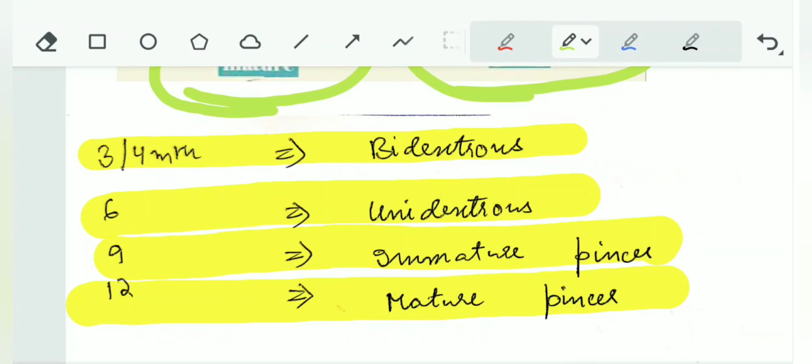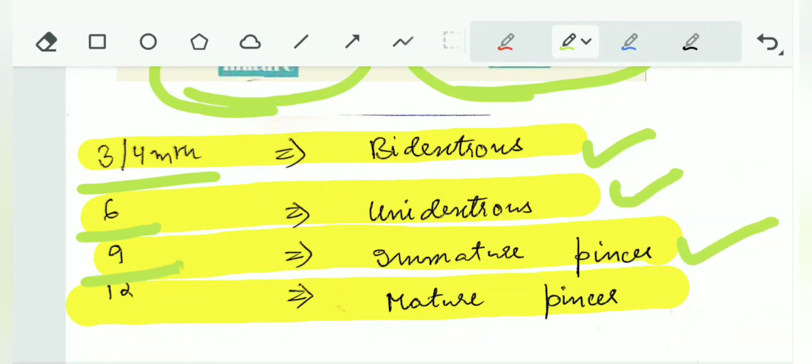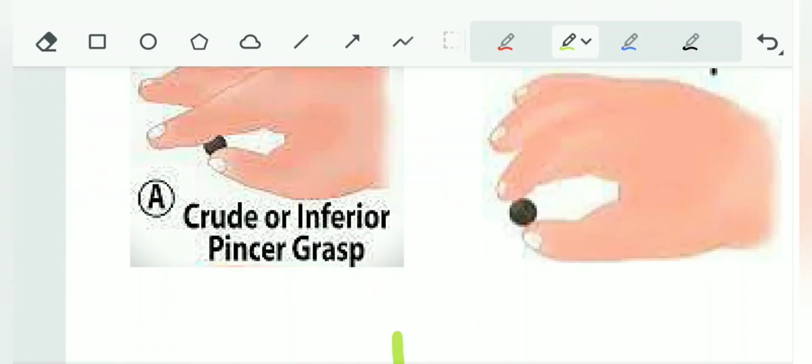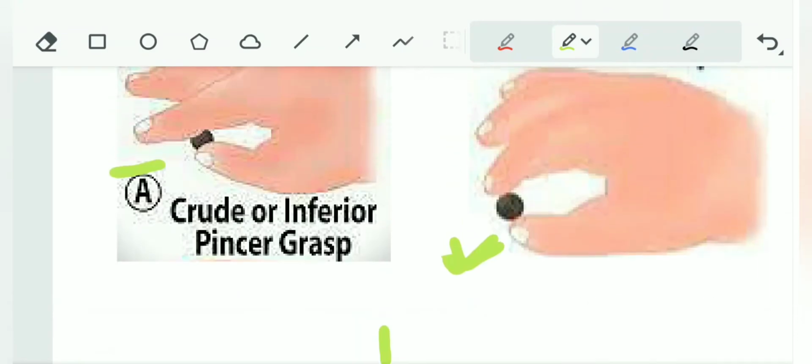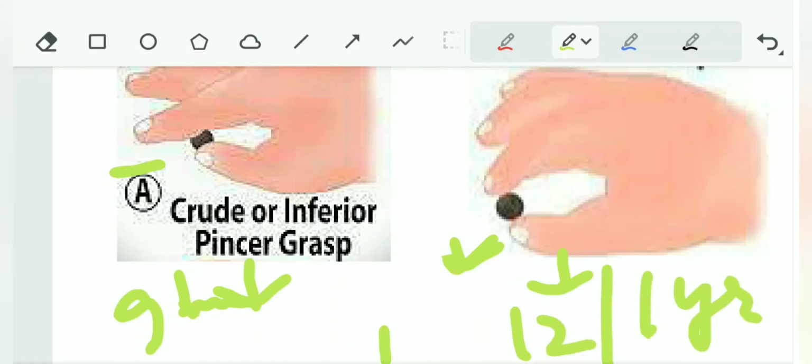Now let's revise this once again. 4 months bidextrous reach, 6 months unidextrous reach, 9 months immature pincer grasp, 12 months or 1 year mature pincer grasp. Okay, see, this is a crude or immature pincer grasp, and this is a mature pincer grasp. I hope you can see the difference very well. So this appears at 9 months, and this appears at 12 months or 1 year. Okay,